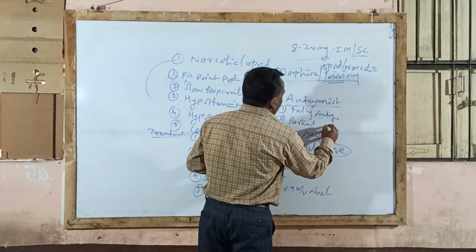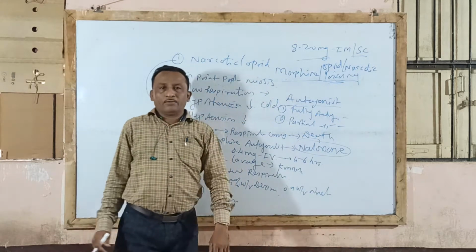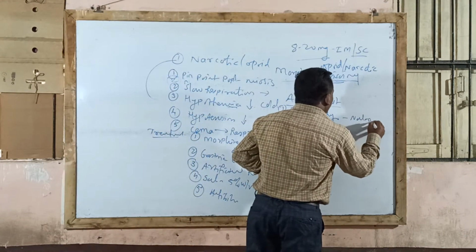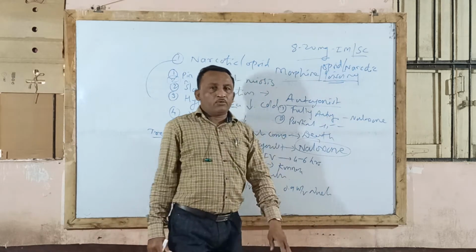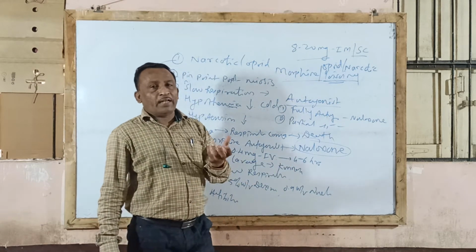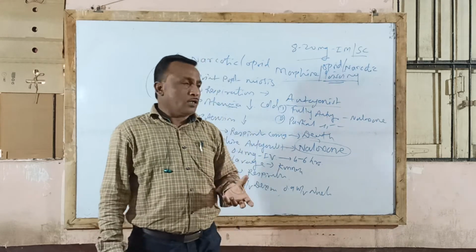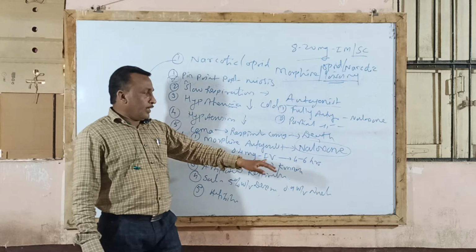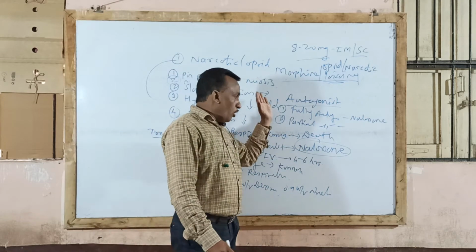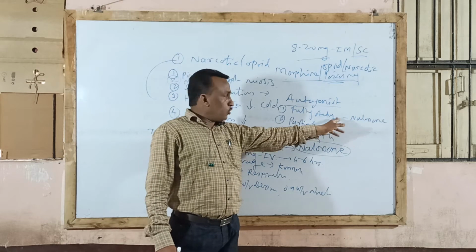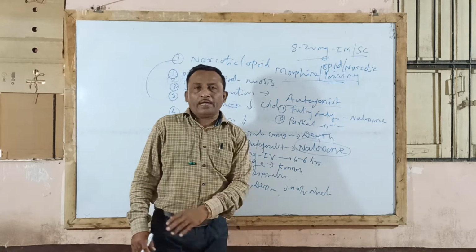Fully antagonist and second one is partial antagonist. Fully antagonist example is naloxone. We already completed that it is used as a full antagonist in the dose of 0.4 mg by IV. By competitive antagonism mechanism, it blocks and reverses the effect of morphine. We already completed under competitive antagonism that morphine and naloxone act by competitive antagonism mechanism. So this is the fully antagonist example, naloxone.